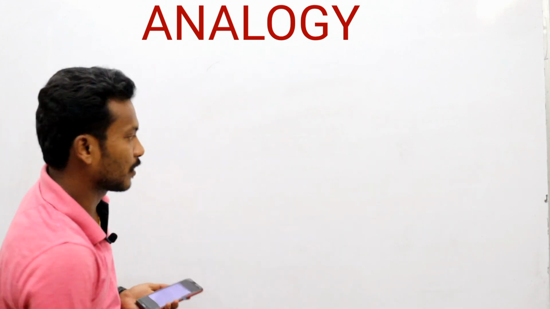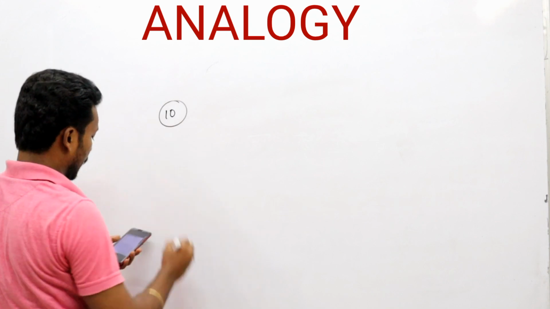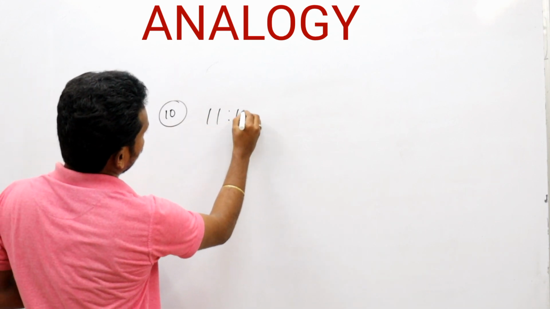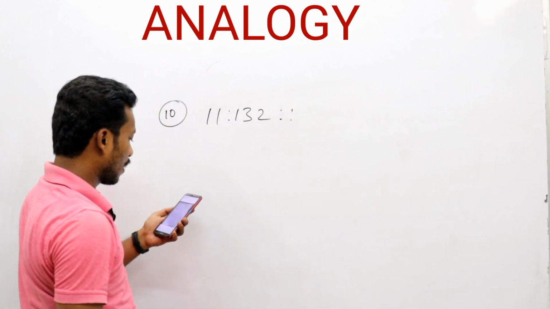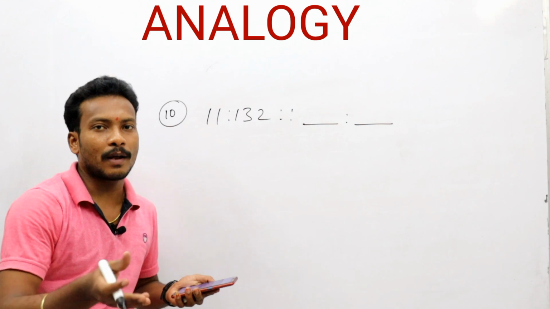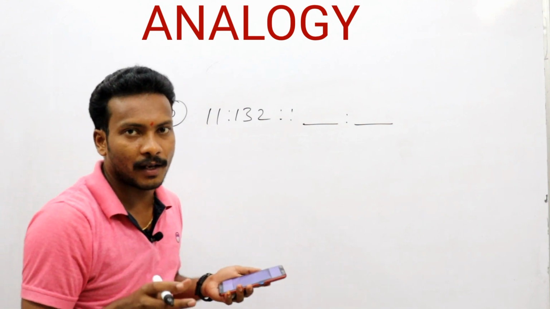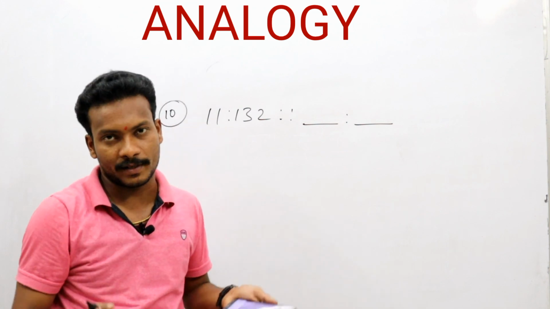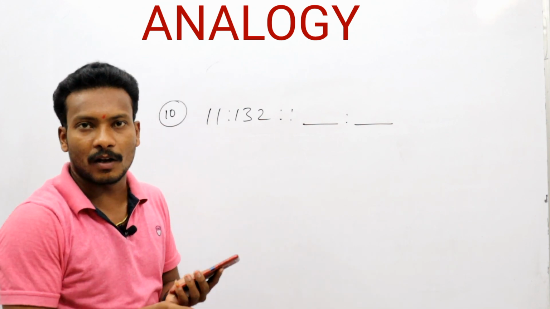Next, 10th question. 11 is to 132. Now, I already told you that sometimes they give two numbers, so we have to find a pair of numbers. For these types of questions we compulsorily need the options. We cannot think of what the logic behind it is.